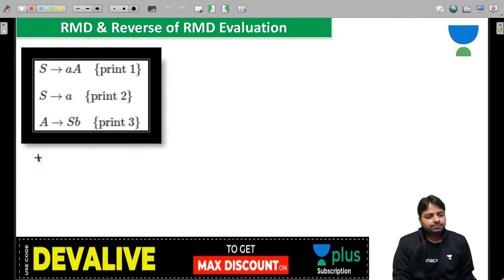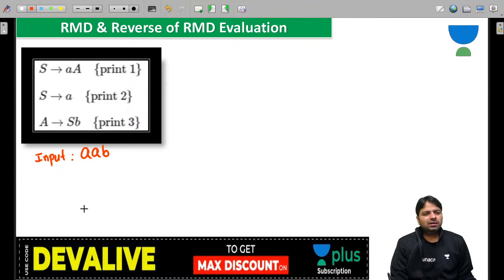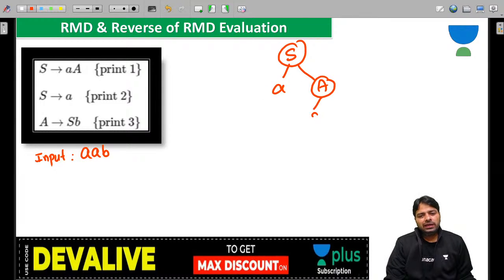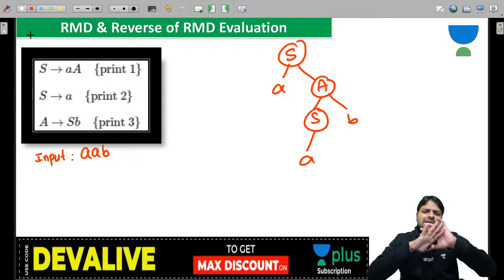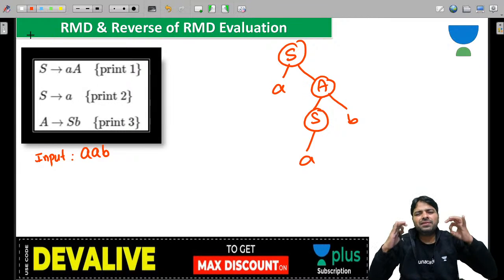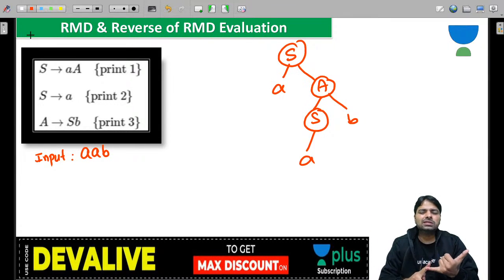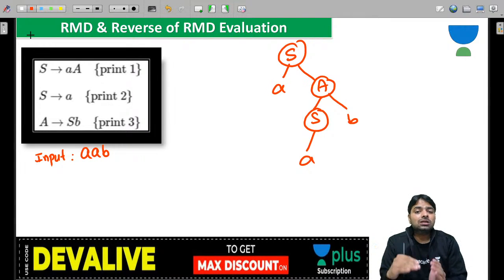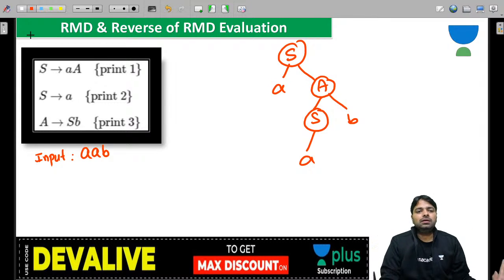Now the input is the same, input AAB. Is that correct? Again, this also depends on the non-terminal order. Let me do it very quickly. A, S, B, A. This is your tree. The tree is the same everywhere, guys. You follow the L-attributed concept, the S-attributed concept, LMD, RMD, any technique in the world, this tree is the same, right? But are you considering translations or not? That depends on the technique, right? Okay, now I'm numbering it.